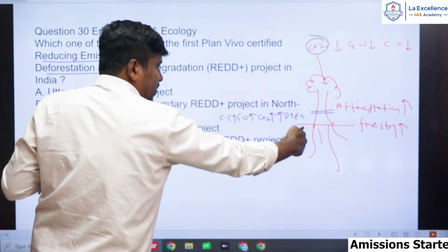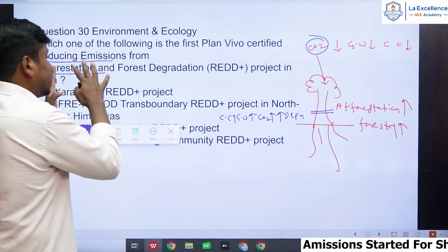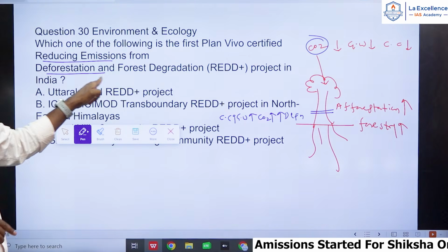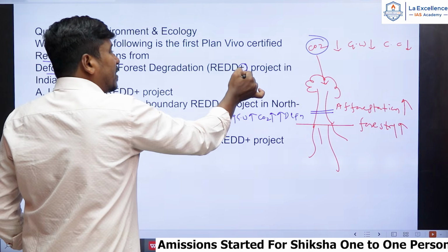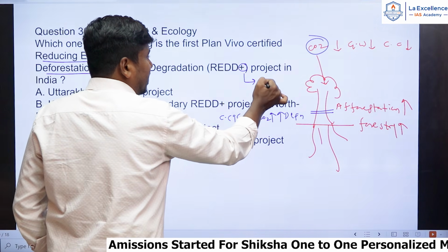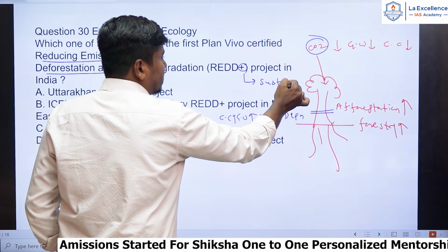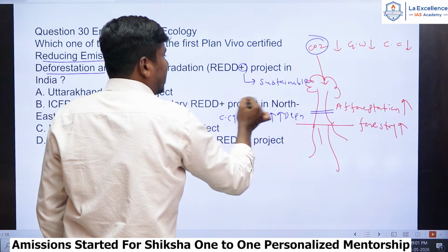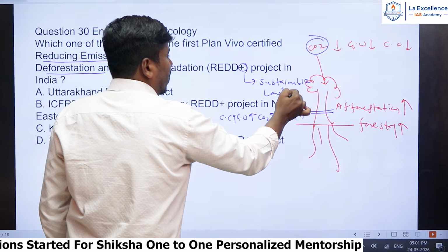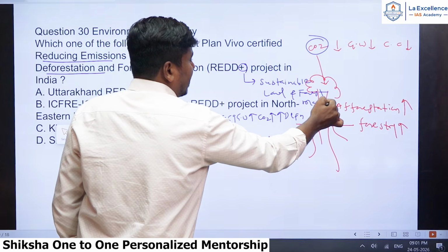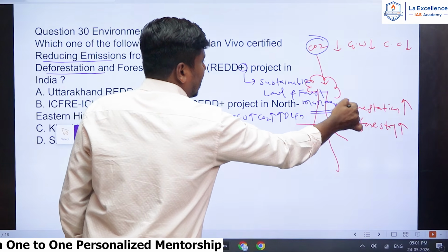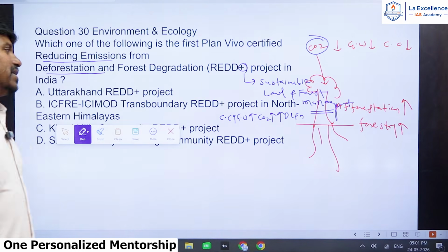If you reduce deforestation, we can reduce the emissions. That is the meaning of reducing emissions from deforestation and forest degradation. And what does plus indicate here? Plus indicates sustainable land and forest management.